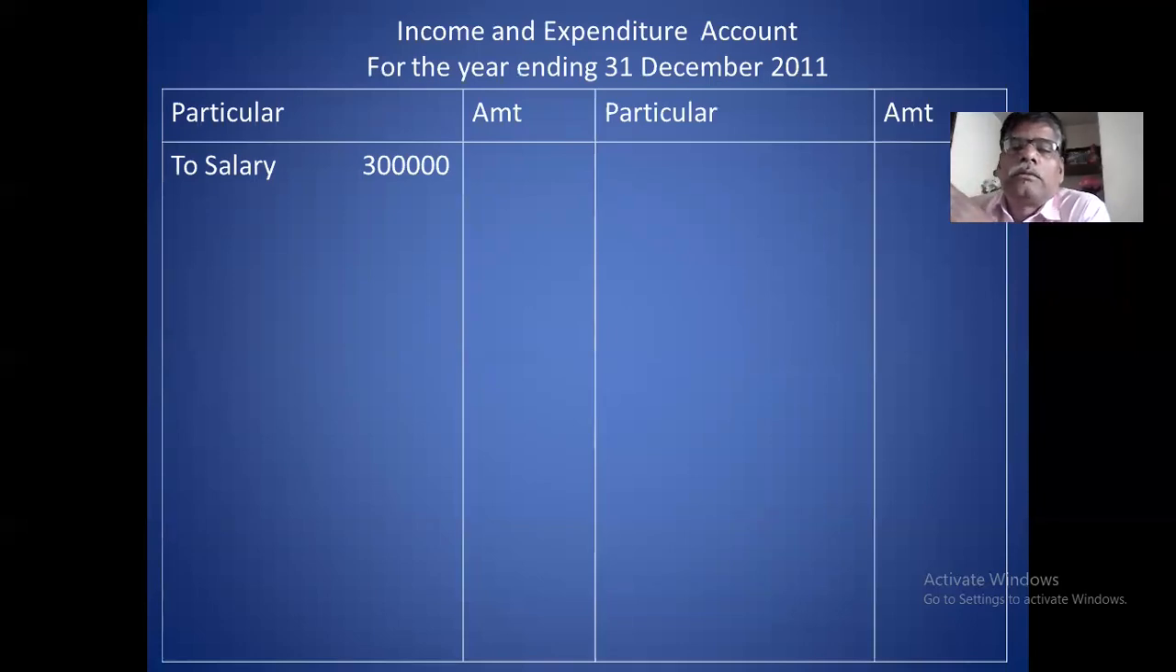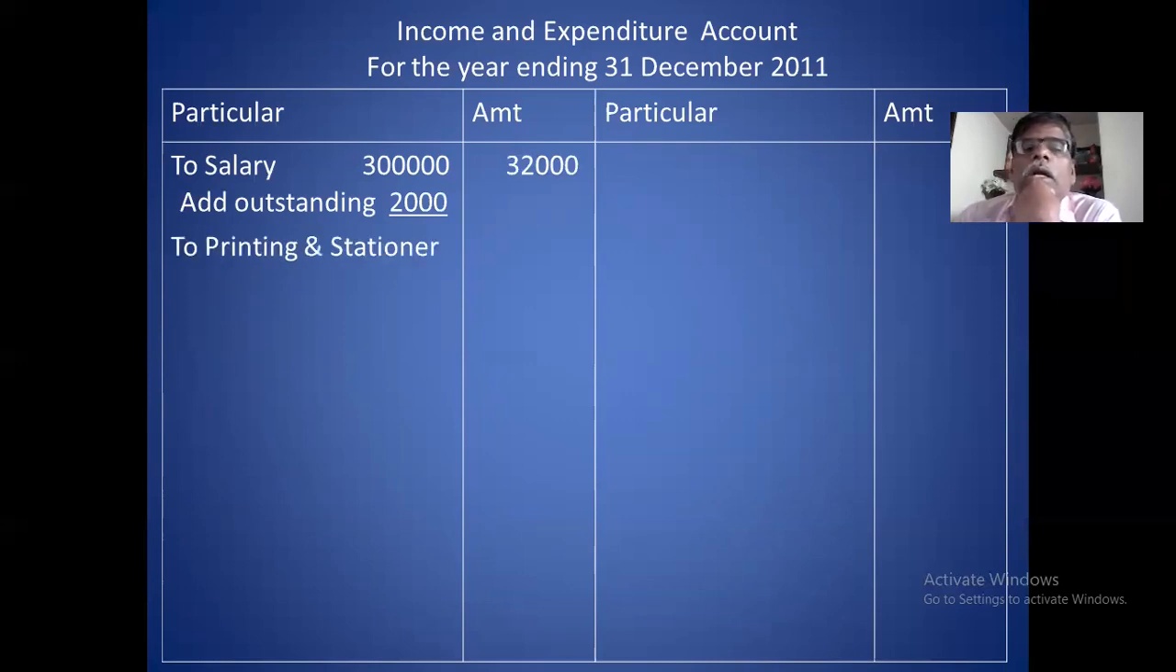Credit side items. Salary expenses, debit side items. Debit column item you take. Salary is expense, first expense 30,000. Add outstanding 2,000. So total salary is 32,000.